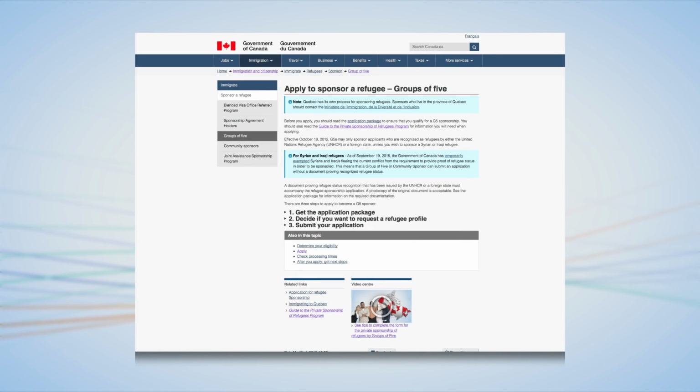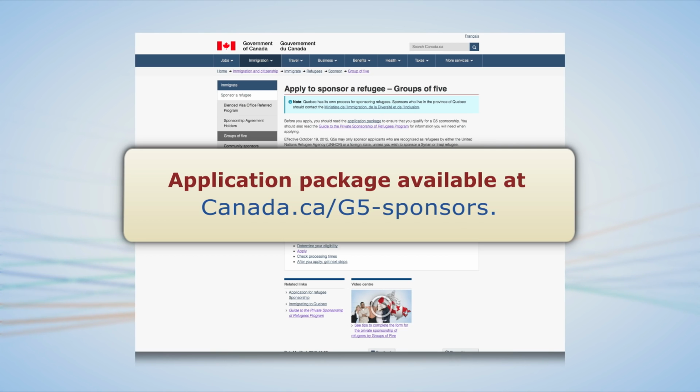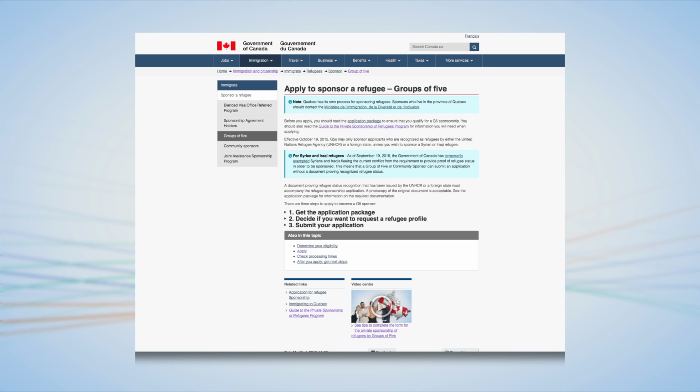First, you can obtain the application package on our website at canada.ca/G5-sponsors. In the application package, there are several forms that must be completed. This includes the following forms: Undertaking/application to sponsor, Sponsor assessment, Settlement plan, Group of 5, Financial profile, Member of Group of 5, and the Document checklist. In addition, there are other forms that may need to be completed, depending on the circumstances of the refugee.